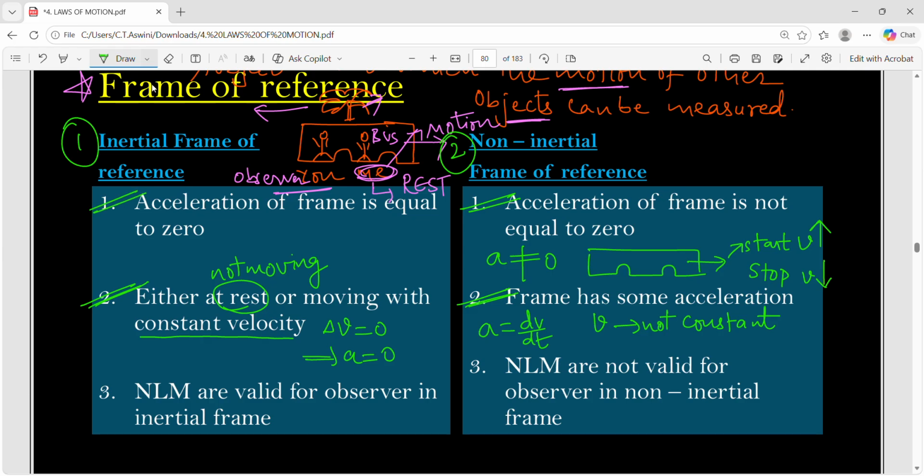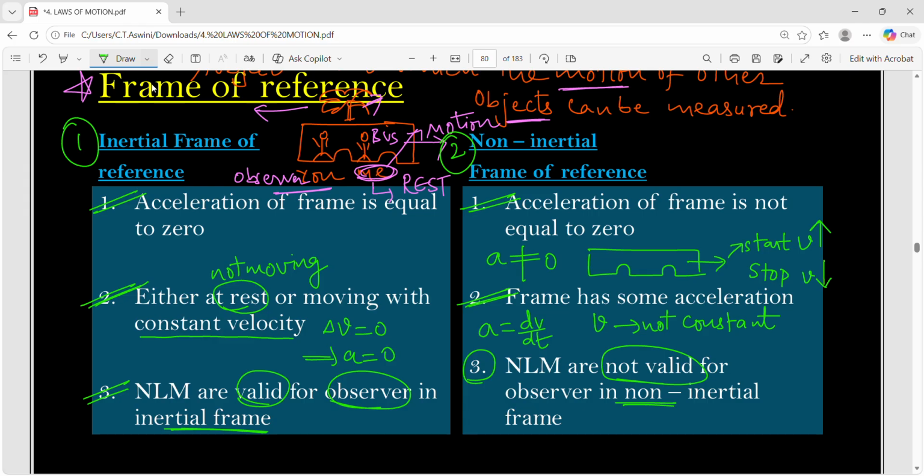What is the point of knowing this inertial frame and non-inertial frame? Actually, our topic is laws of motion and we were discussing Newton's second law. So the point here is, NLM, that means Newton's laws of motion, are valid for the observer in an inertial frame. That means you take first law, second law, third law, they are valid only for an observer who is in an inertial frame of reference. And if you take an observer in a non-inertial frame, Newton's laws are not valid. This is a key point.